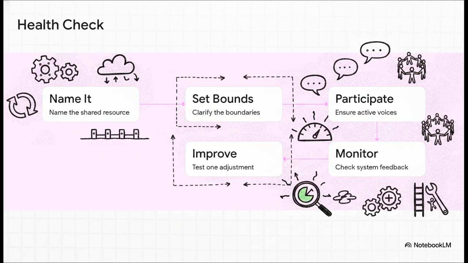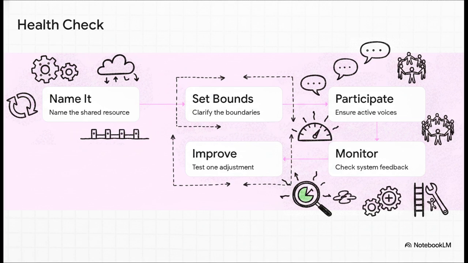So, how do we actually put all this theory into practice? We use what we call the Commons Health Check. It's a highly practical 5-step habit for your teams or networks. First, you have to name the shared resource, because if it theoretically belongs to everyone, it usually means it belongs to no one. Second, clarify the boundaries.